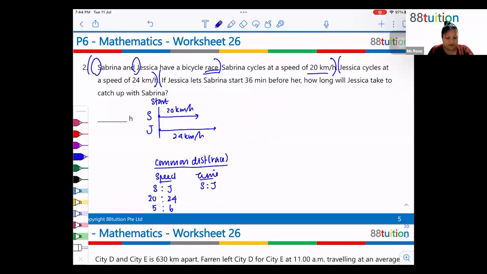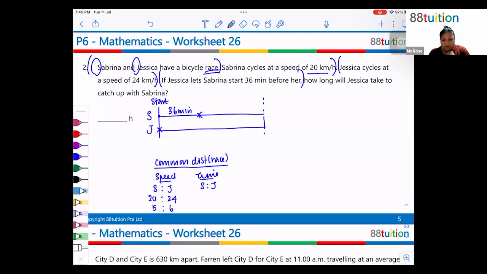Now, if I were to draw my timeline, there must be a point where they will catch up, right? Okay, so we know that Jessica let Sabrina start. I'm going to put here 36 minutes. And then at this point, Jessica will then start. And then at some point, they will meet.